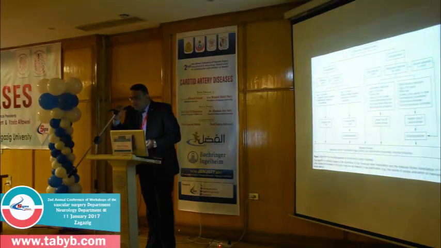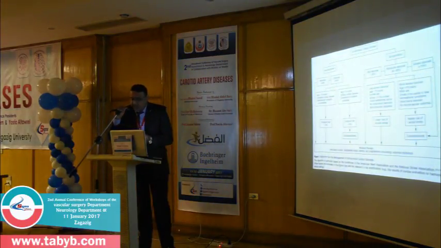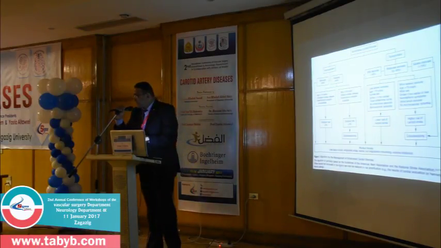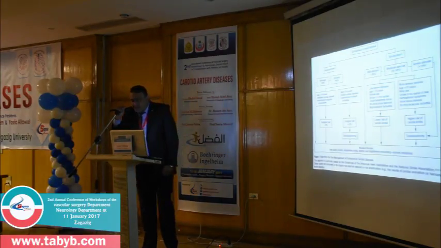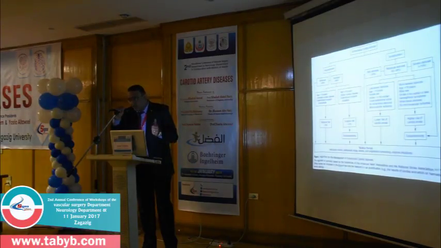We can look at this management algorithm in cases of extracranial carotid artery stenosis. We must know first: is the patient symptomatic or asymptomatic? If the patient is asymptomatic and the degree of stenosis is less than 60%, we prefer best medical therapy: antiplatelet, control of blood pressure and diabetes, regular exercise, stopping smoking, and alcohol cessation.